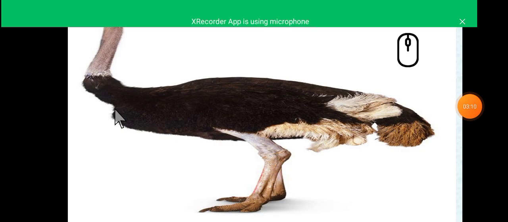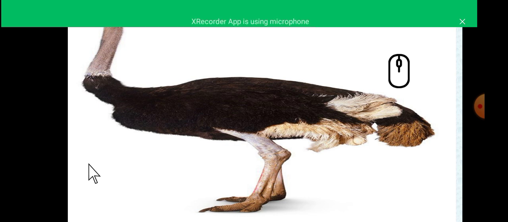Students, do you know which bird is this? This is an ostrich. Ostrich is one of the tallest and heaviest birds on this earth.